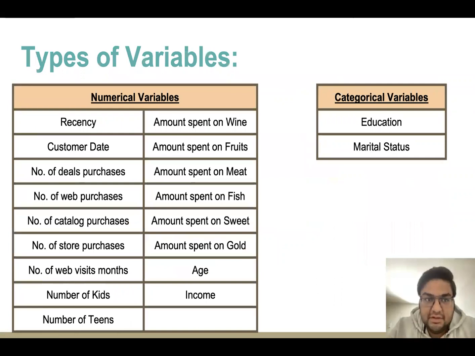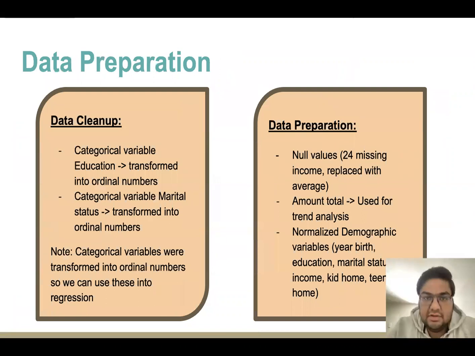In our dataset, we have 2 types of variables, numerical variables and categorical variables. And we have 17 numerical variables and 2 categorical variables. Next is our data preparation slide.